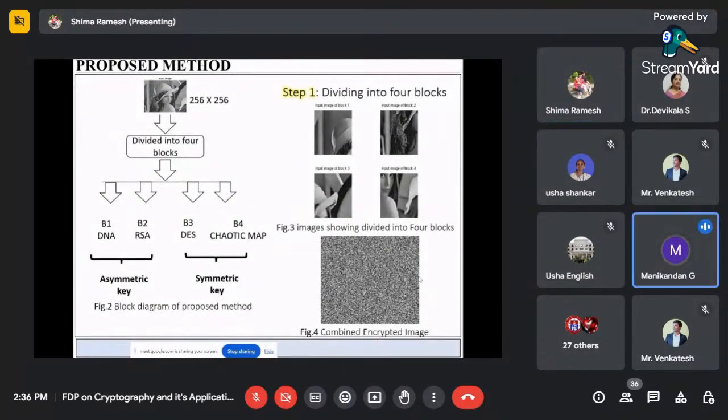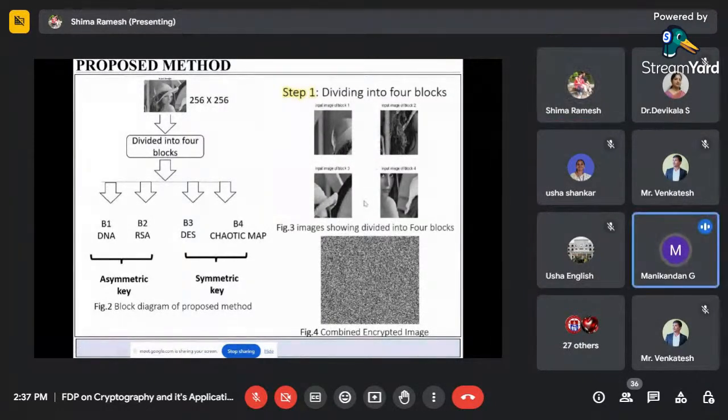Okay, ma'am. Another doubt, ma'am, on the same slide. Generally a cryptosystem has two types. One is symmetric cryptosystem, another one is asymmetric cryptosystem. Symmetric cryptosystem means the encryption key and the decryption key are both the same. Asymmetric cryptosystem means one public key is there, one private key is there, right? Yes, sir. But you are using both methods in the same system, right? Yeah, the same system, the same image. I'm dividing it into four and applying them.